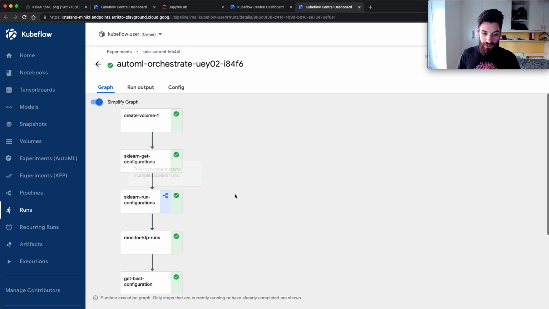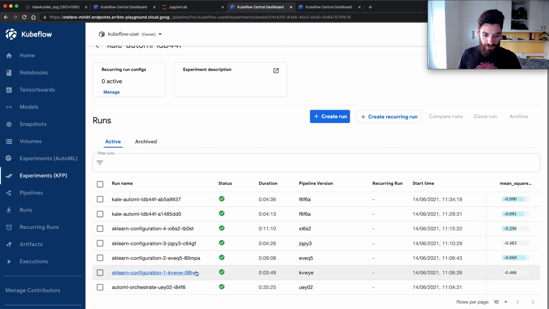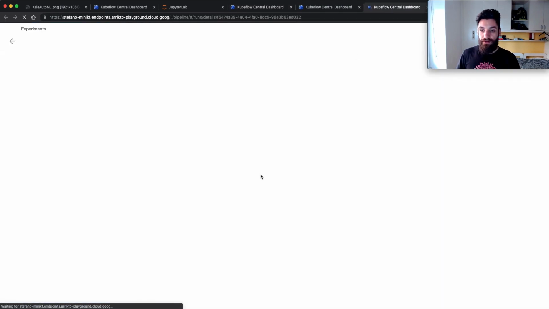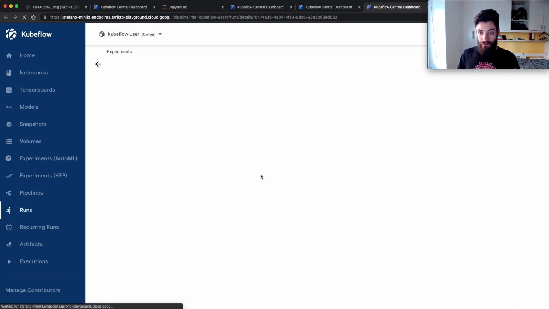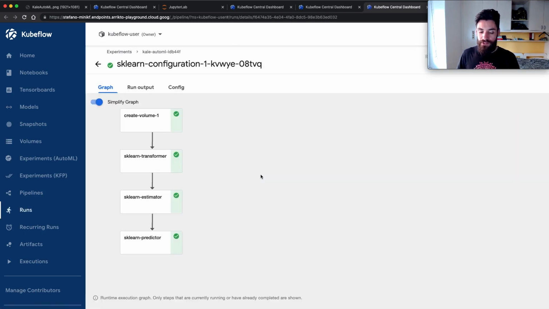For each configuration, then in this step, Kale spins up a new Kubeflow pipeline. In these pipelines, you can see here there are 4 as we specified from the notebook. Each one of these runs 3 steps, one for data preprocessing, one for model training, and one for predicting.